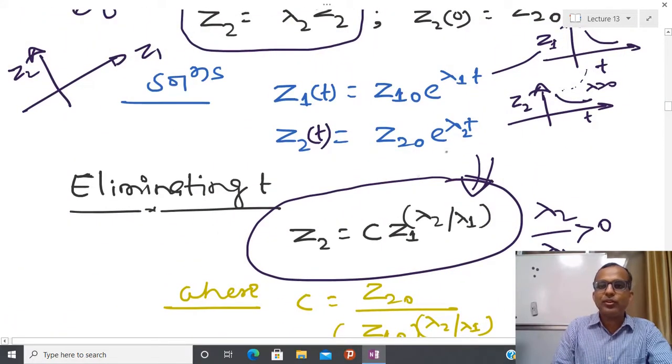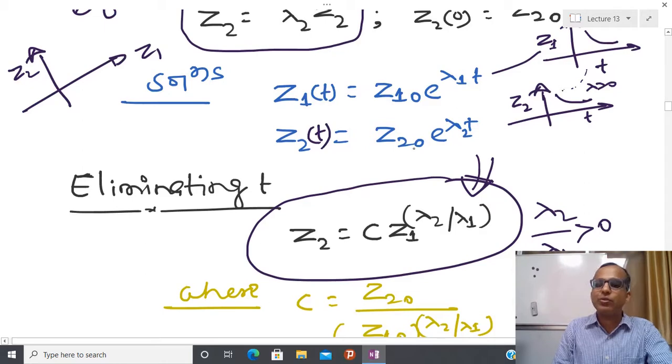From here also you can see that as t tends towards infinity, in that particular plot, although the information of t is not present, we know how we are deriving z1 and z2. So I can claim that if t tends towards infinity and lambda 1 is negative, then z1 tends towards 0.